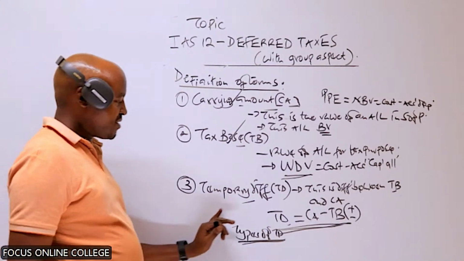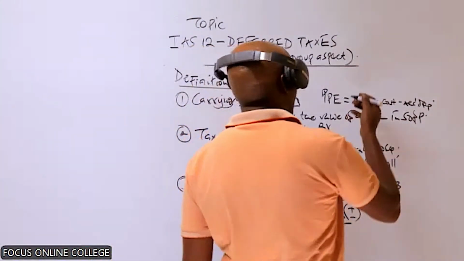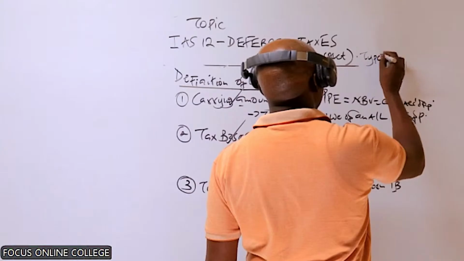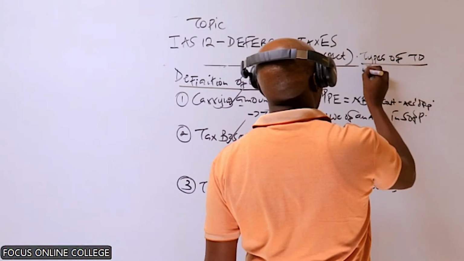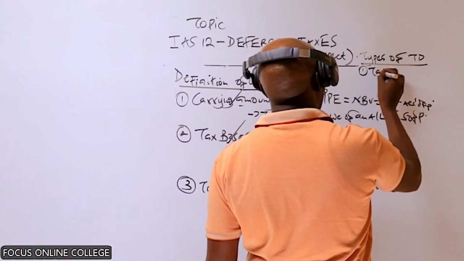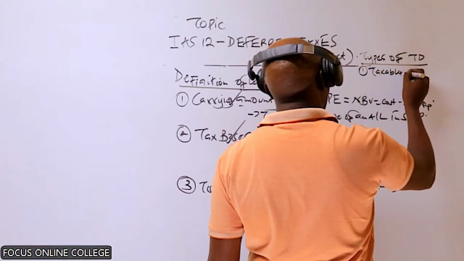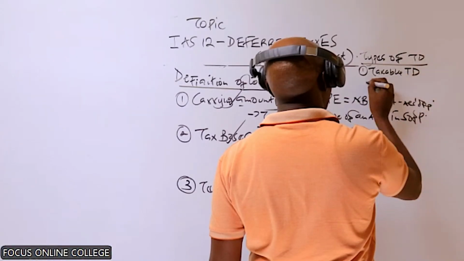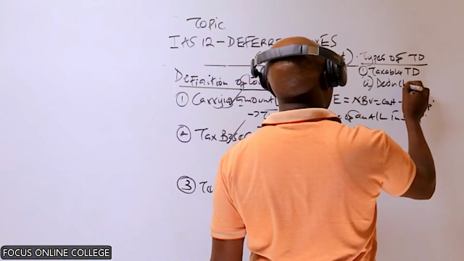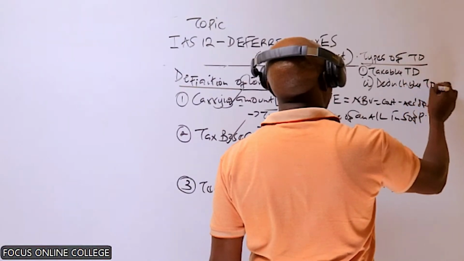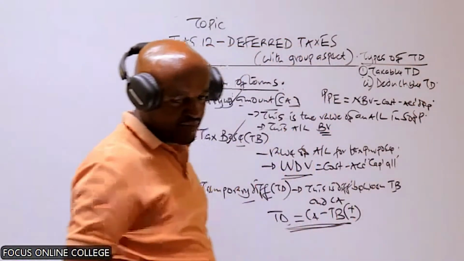Which are those two types of temporary differences? Number one, we have taxable temporary differences. And number two, we have deductible temporary differences.